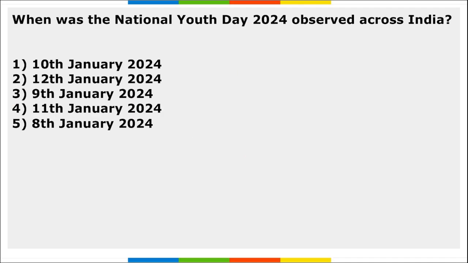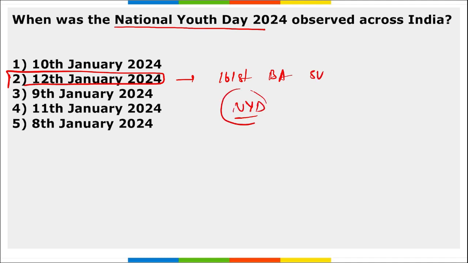Next, when was the National Youth Day observed across India? So National Youth Day was observed across India on 12th of Jan 2024, right? And this is to commemorate the 161st birth anniversary of Swami Vivekananda. This is the 27th National Youth Day that was observed in 2024.